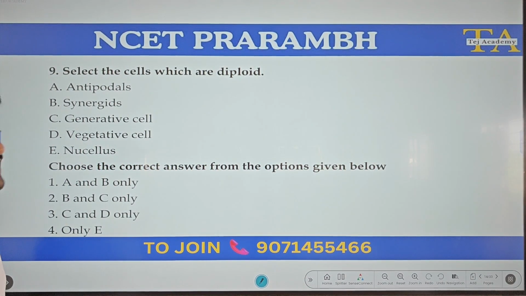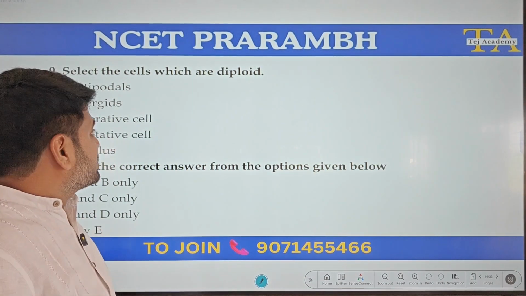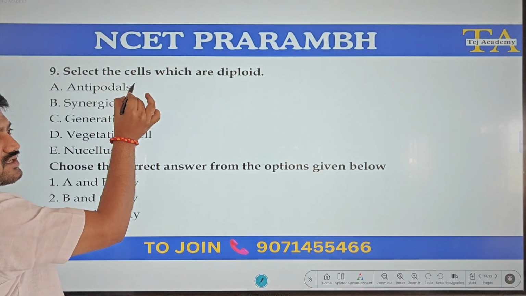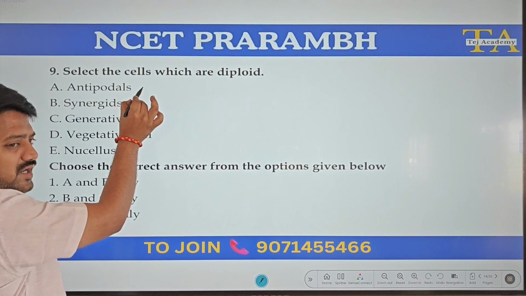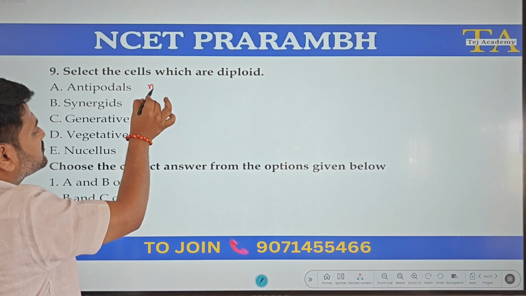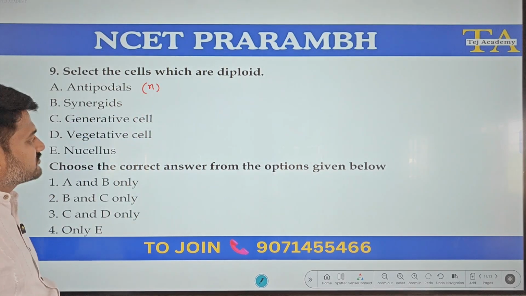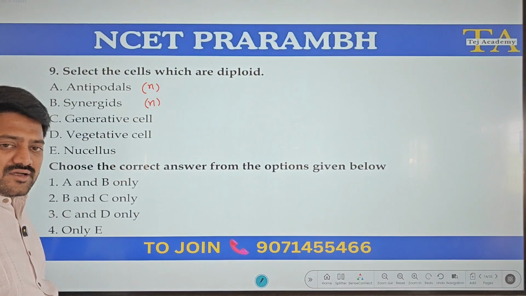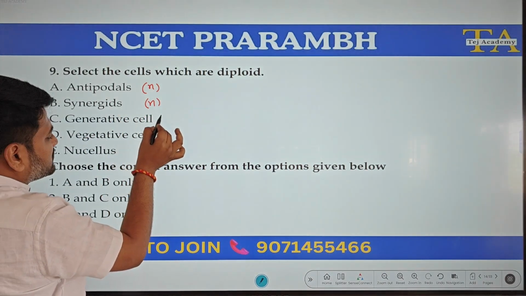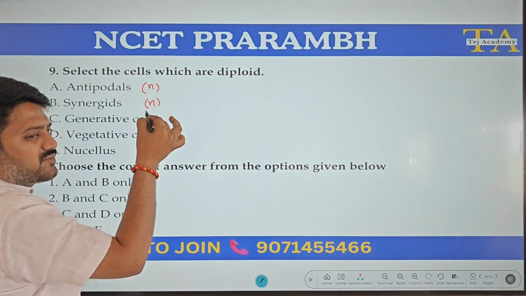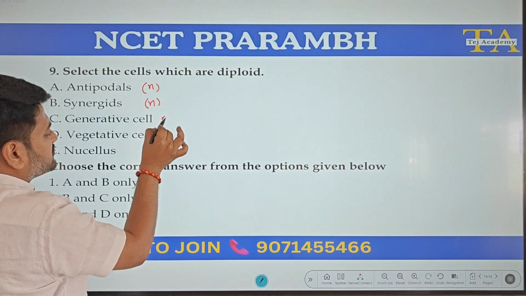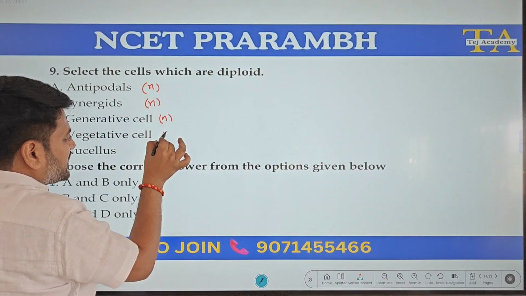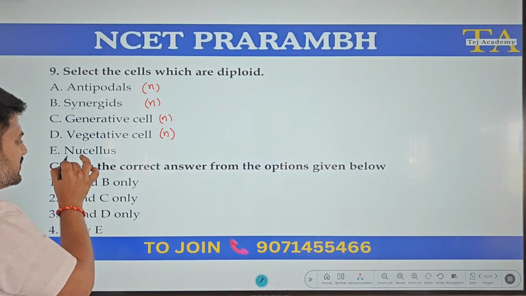Select the cells which are diploid. So we need to find the ploidy of the cells. Antipodal, which is a part of embryo sac, is usually haploid. Synergids, also part of embryo sac, haploid. Generative cell is the part of pollen grain, microspore, this is also haploid. Vegetative cell, again same, haploid.